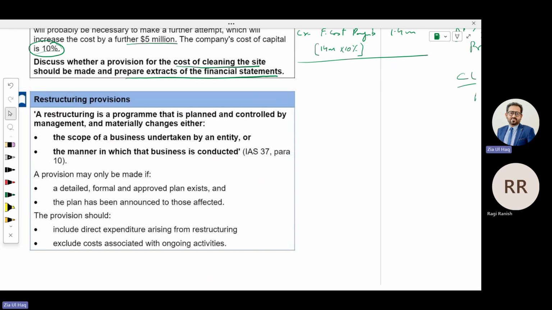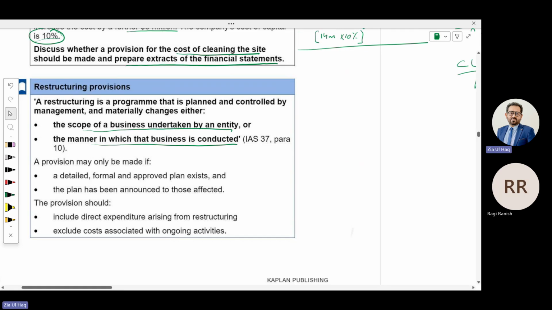So a restructuring is a program that is planned and controlled by management and materially changes either the scope of business undertaken by the entity, major changes, or the manner in which the business is conducted. Before you were producing petrol cars, but now you have decided to stop production of petrol cars, and only electric cars will be produced. That is restructuring. Major changes in the business.